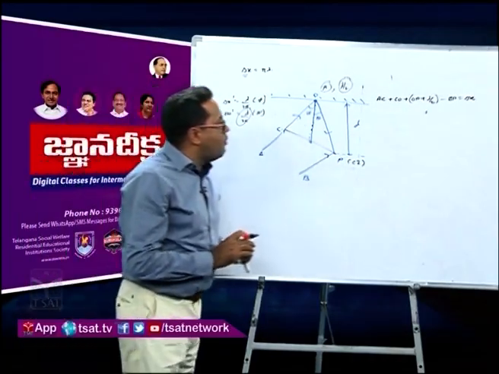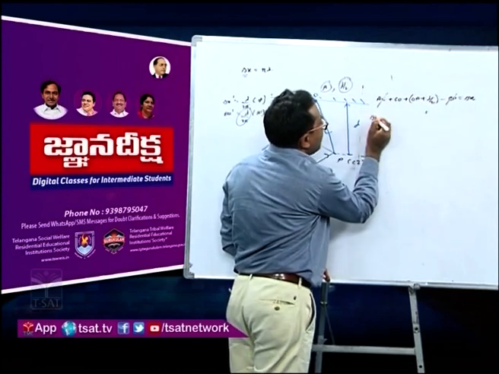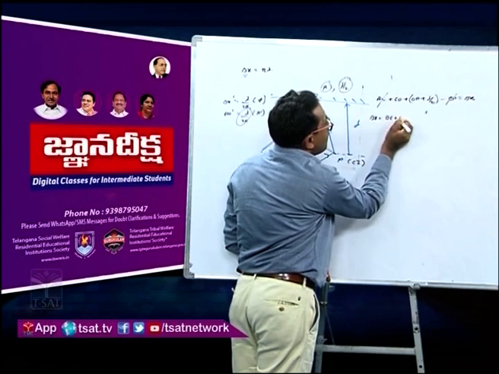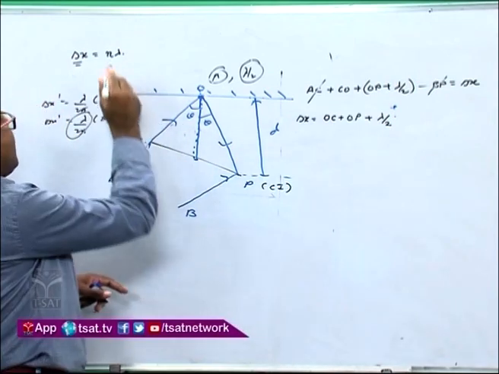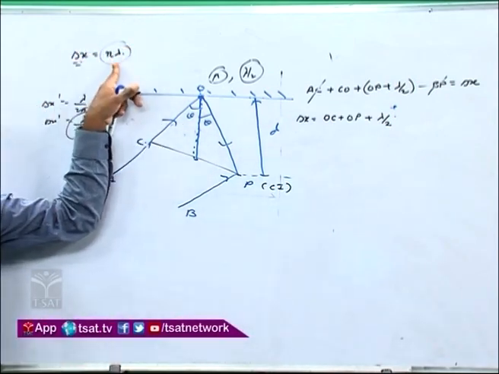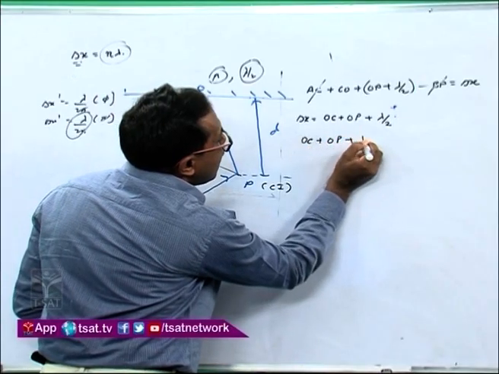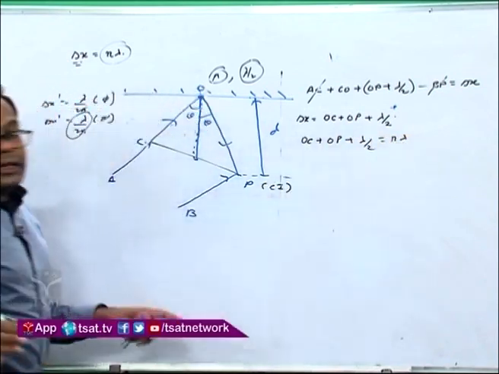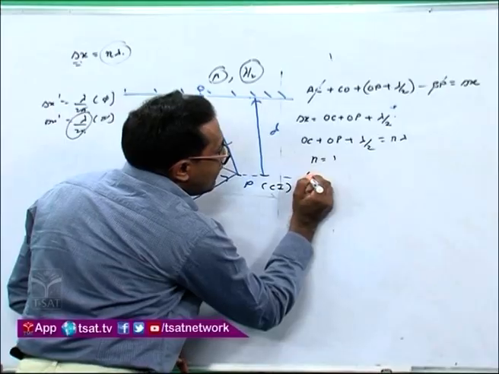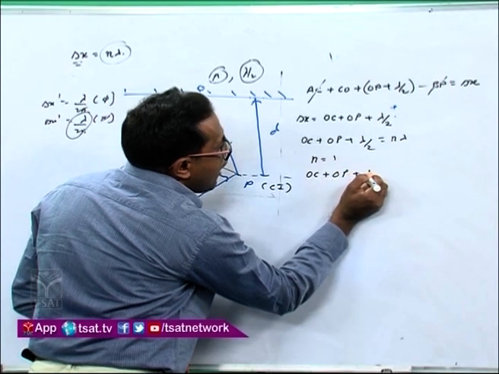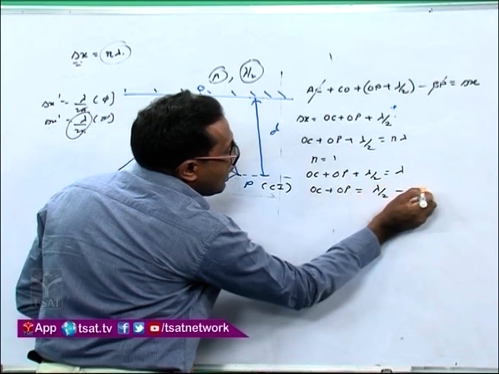Now you can see AC is equal to BP. You can cancel AC and BP. So now you get delta x is equal to OC plus OP plus lambda by 2, and delta x should be equal to n lambda at point P for constructive interference. So I can write OC plus OP plus lambda by 2 equal to n lambda. We can start with n equal to 1, since it is a single correct question. Say n is equal to 1. So we got OC plus OP plus lambda by 2 is equal to lambda, or OC plus OP is equal to lambda by 2, equation number 1.